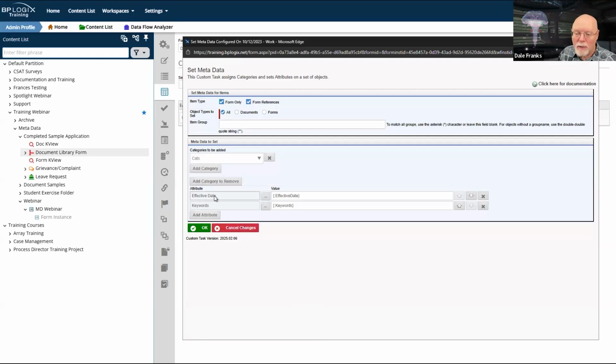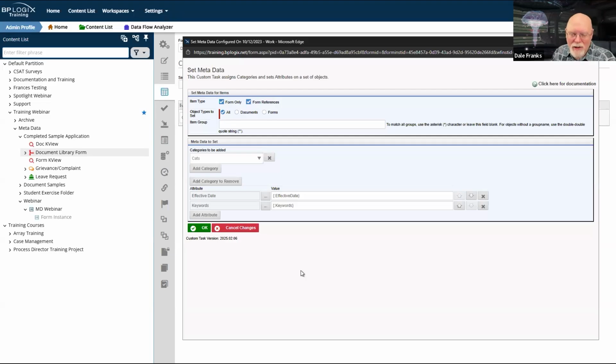I can also do my attributes here. So I don't necessarily have to have my attributes linked to an attribute in the form. I can actually set my attributes right from the form using the set metadata custom task. So I could make it happen that way. I'm doing both so that no matter what I have done in the past, whatever the current value of the form is, when I change the category, that's also going to apply or reapply the effective date and keywords. This is the most common way of, well, if you're doing categories, you have to use the set metadata custom task.